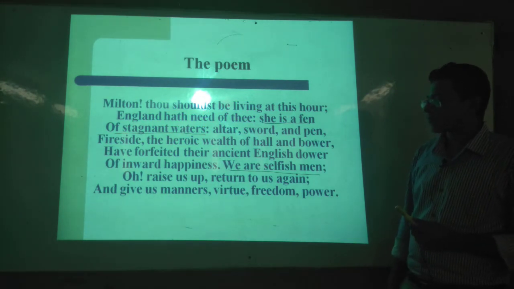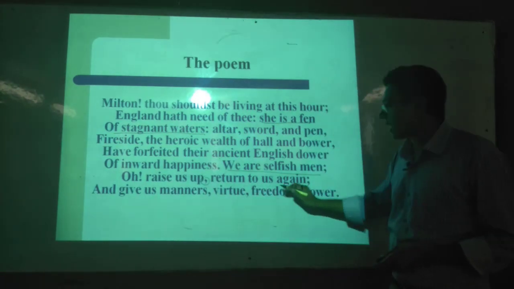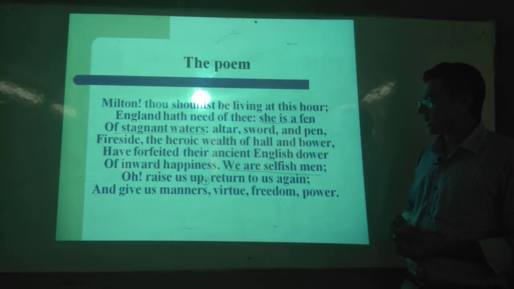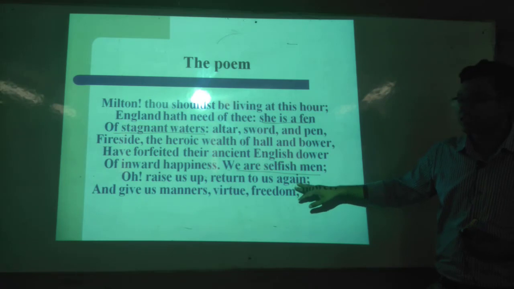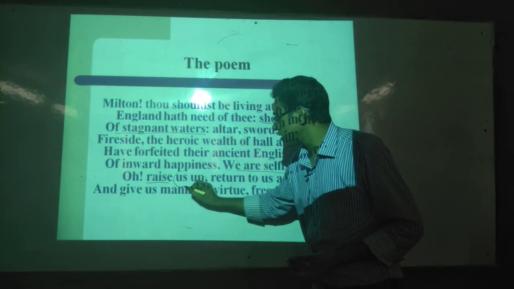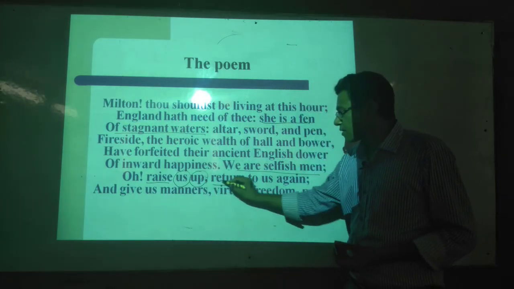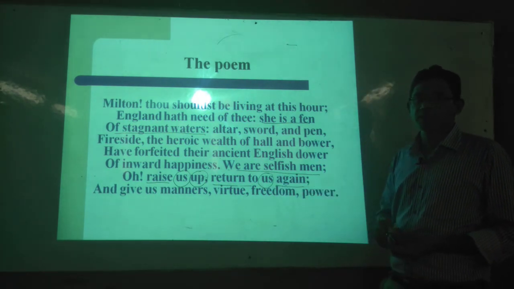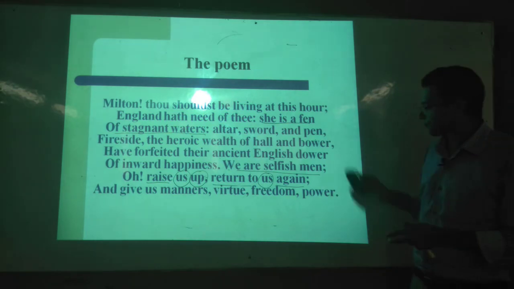At the same time, do you have any caesura as well? First of all, you can see, "Raise us up," and there are two portions: "raise us up, return to us again." At the same time, we can say this is parallelism. "Raise us up": raise is a verb, us is a pronoun, and up is a preposition. This is the group verb, the pronoun, and again a preposition. So the structure is the same. This is called parallelism.